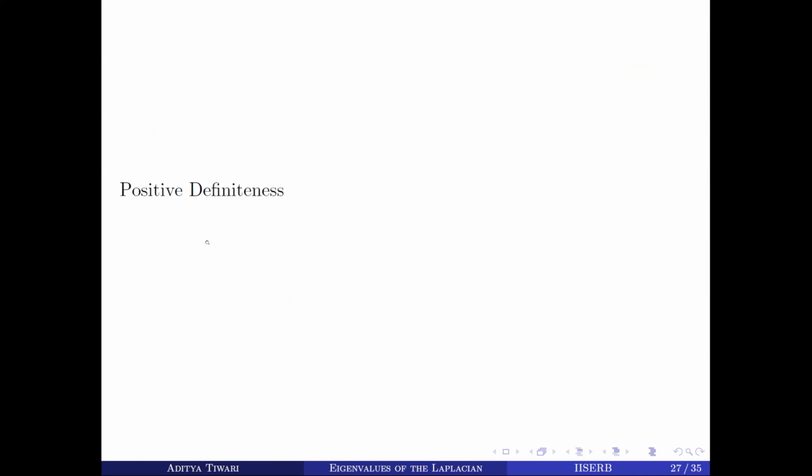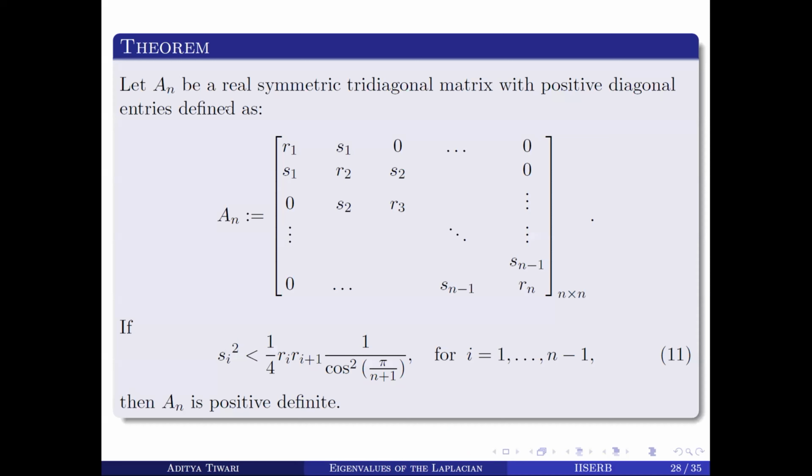Now we'll use a theorem to prove our result. If we can show that these matrices are positive definite, then we are done. To show positive definiteness, we'll use this theorem: if A_N is a real symmetric tridiagonal matrix with positive diagonal entries, and if this inequality holds, then A_N is positive definite.